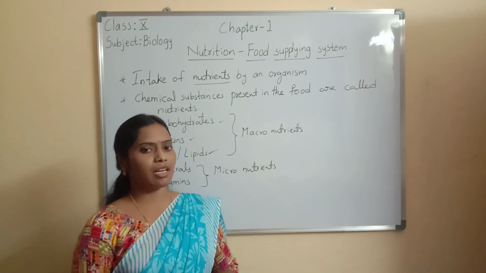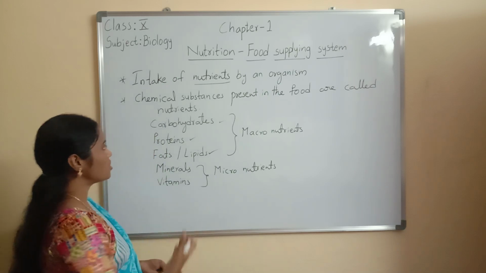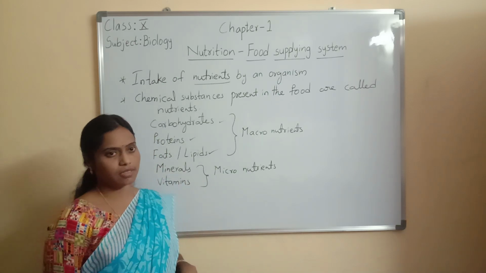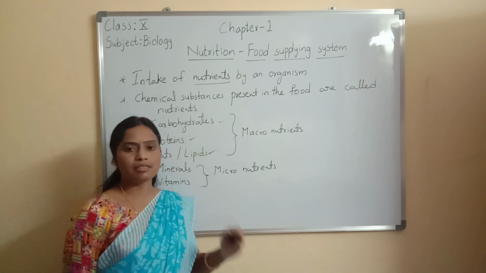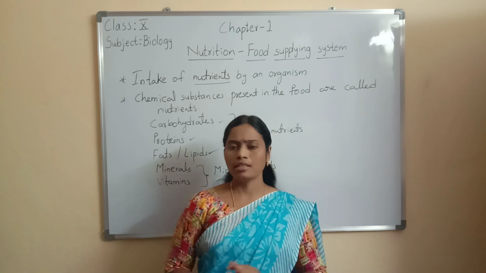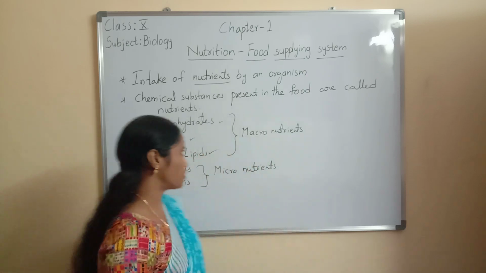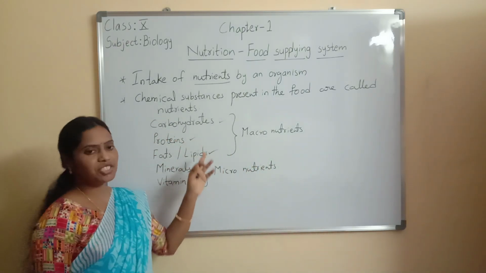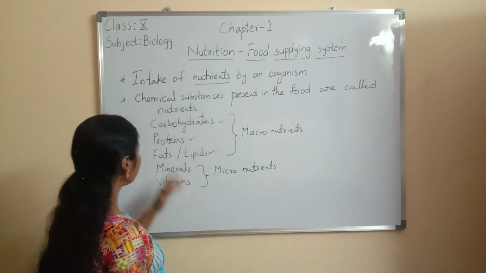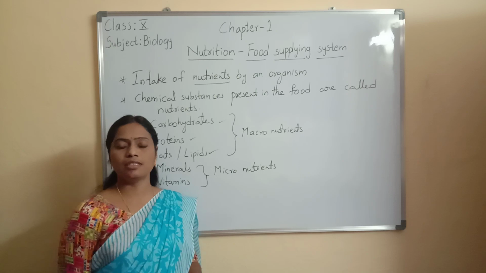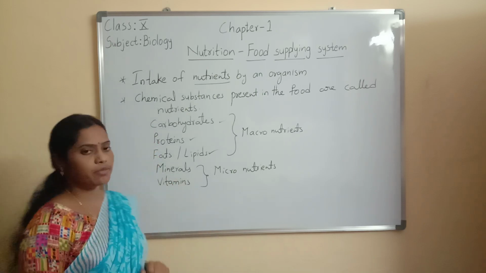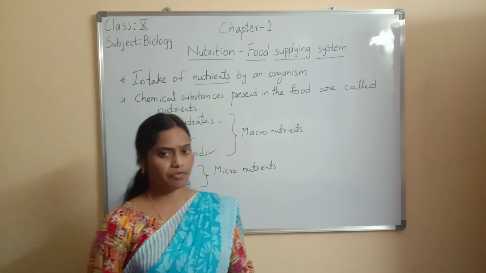Already in the previous classes you studied the sources of carbohydrates, proteins, fats, minerals and vitamins. Carbohydrates are rich in rice, wheat, potato, banana. Proteins are rich in pulses, milk, meat and eggs. Fats are present in ghee and oils. Minerals and vitamins are present in fruits and vegetables.